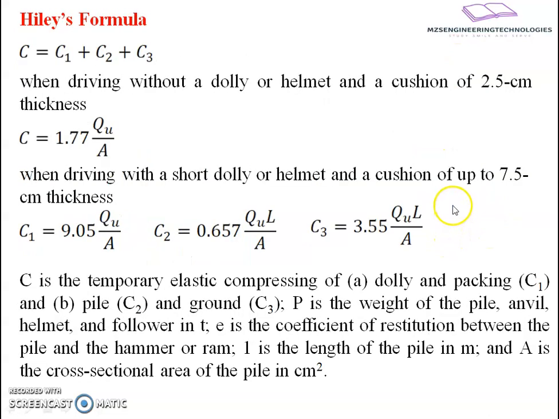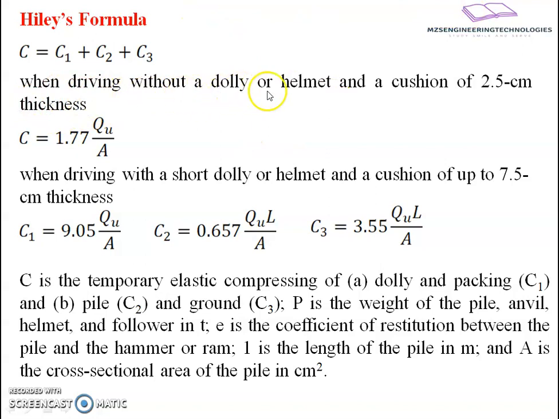Okay, now let us go towards the estimation of C. C is said to be a combination of components C1 plus C2 plus C3. In the previous case, the pile has been imparted by a force. To avoid breaking of the edges or the head of the pile, we provide a certain jacketing, helmet or cushion. So C1, C2 and C3 depend upon such type of arrangement.